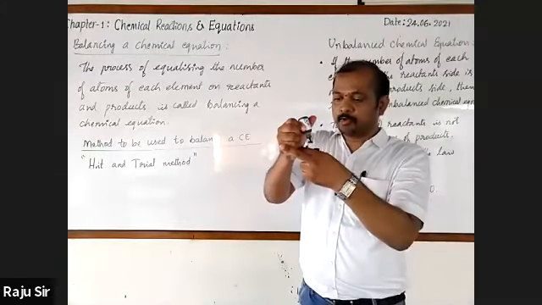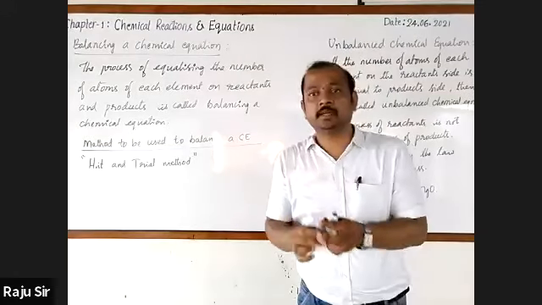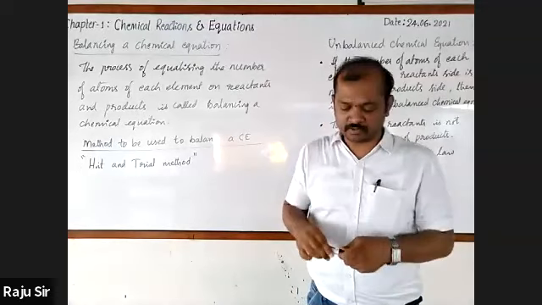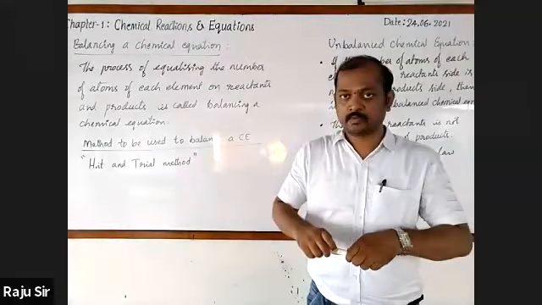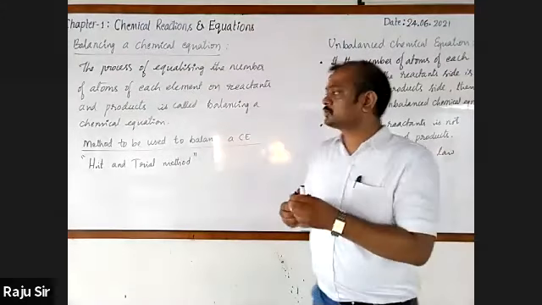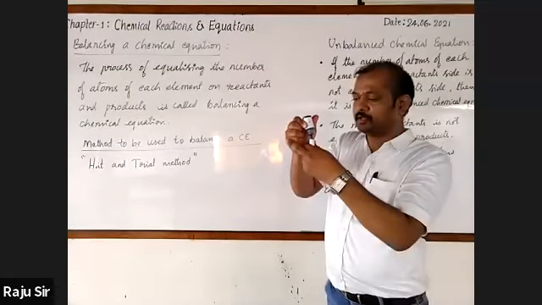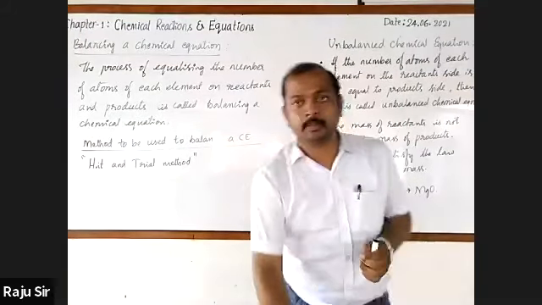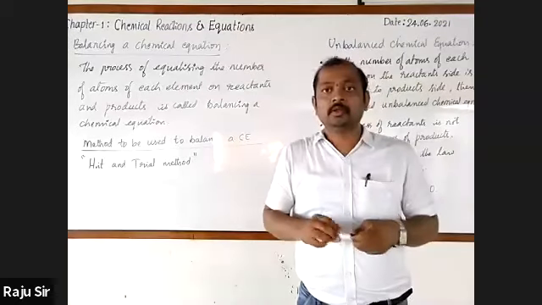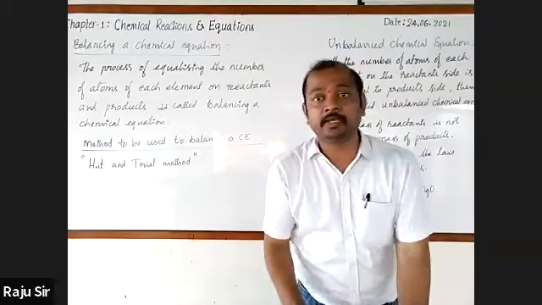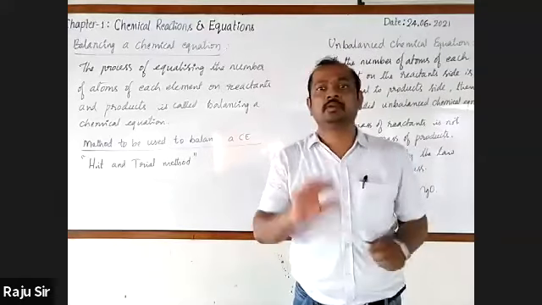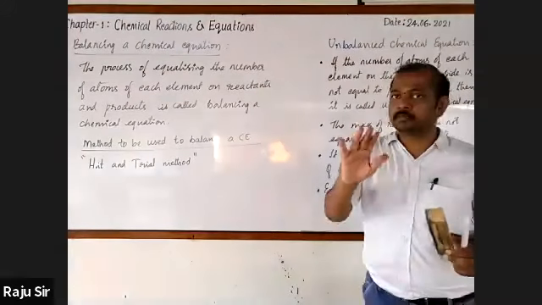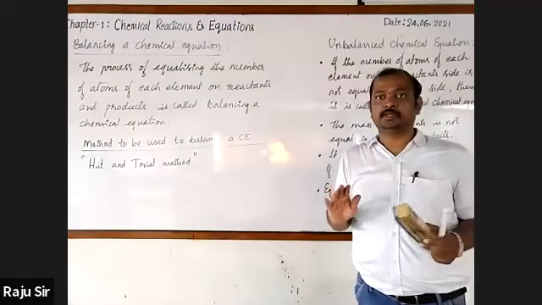Now, let me explain how to balance a chemical equation by taking one chemical equation. Please stop writing and observe. And please remember, in the hit and trial method, we will use only the multiplication method. No addition, no subtraction, no division. Only multiplication we follow in this academic year.